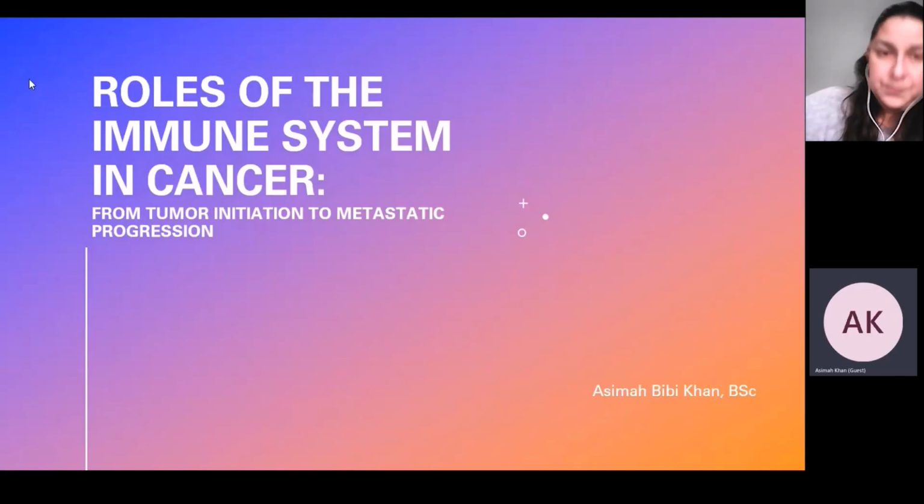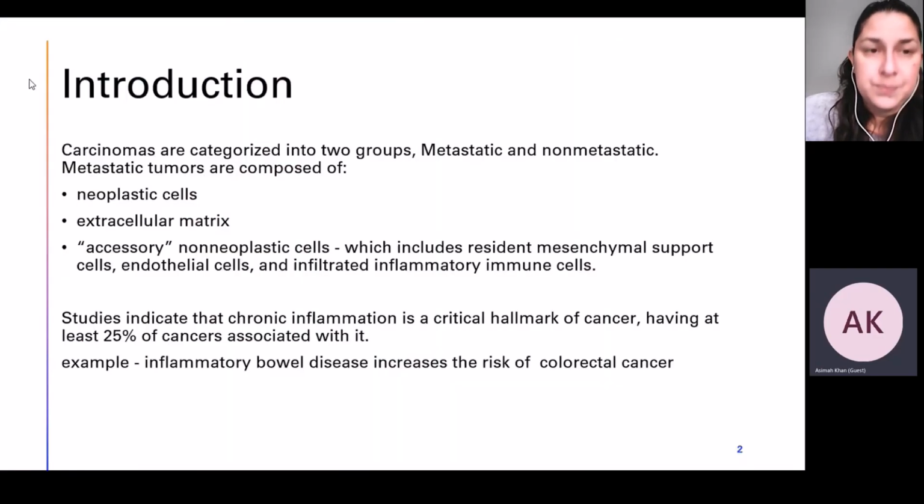Okay, the roles of the immune system in cancer, from tumor initiation to metastatic progression. Carcinomas are characterized into two groups, metastatic and non-metastatic. Metastatic tumors are composed of neoplastic cells, which are abnormal cells that grow into a mass of tissue that was supposed to die. However, they grow at a rapid rate and they are much less differentiated.